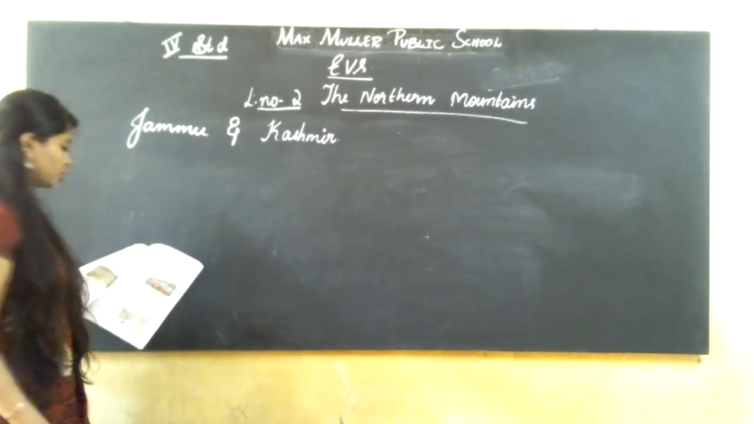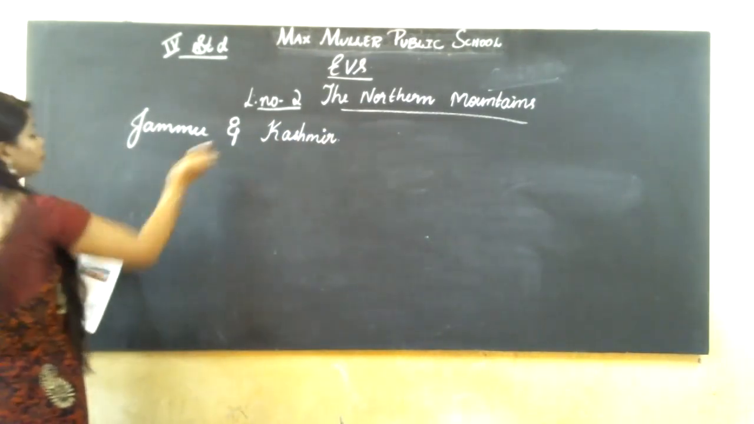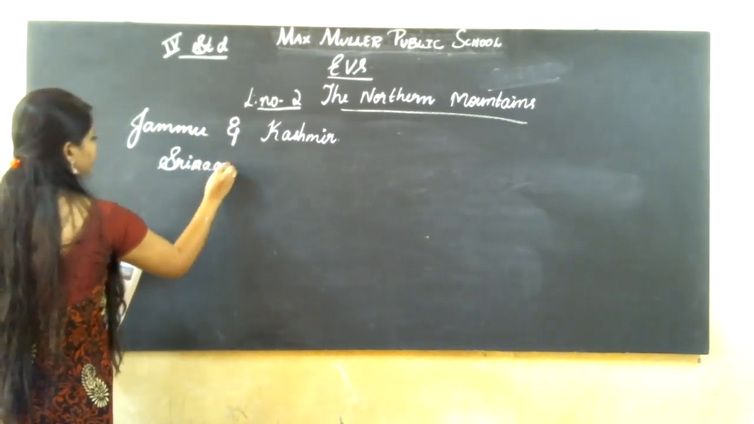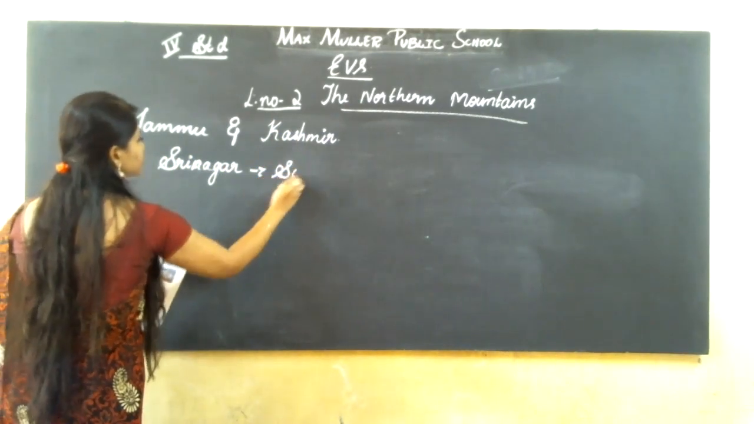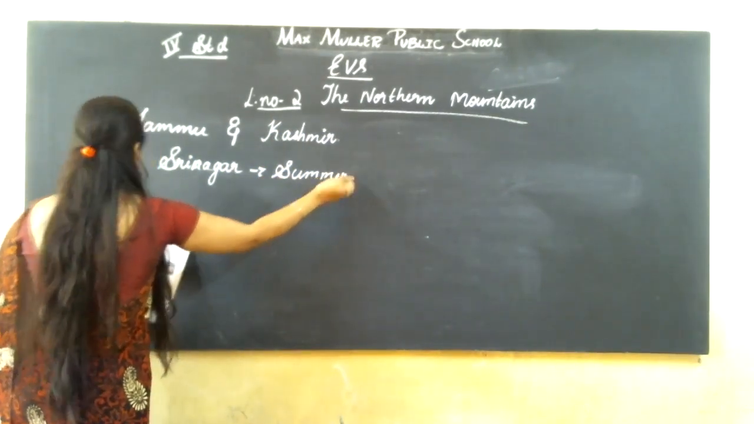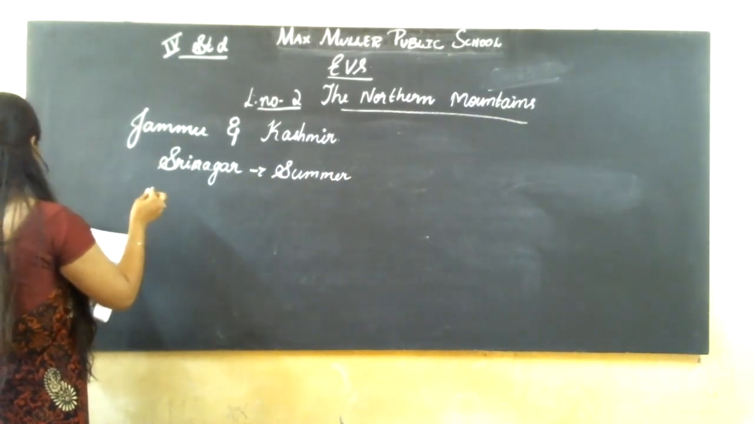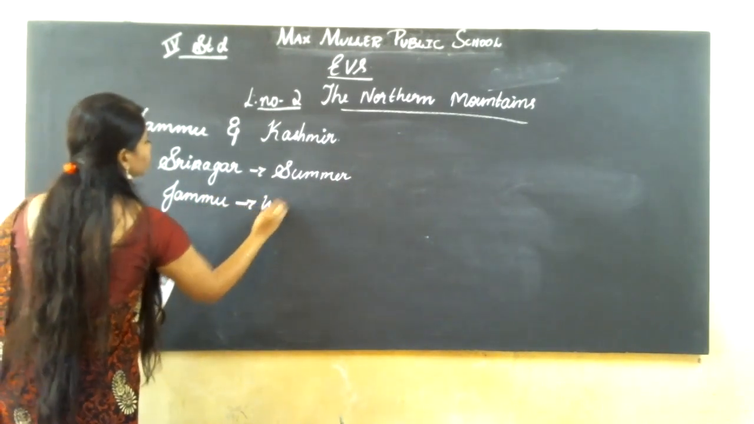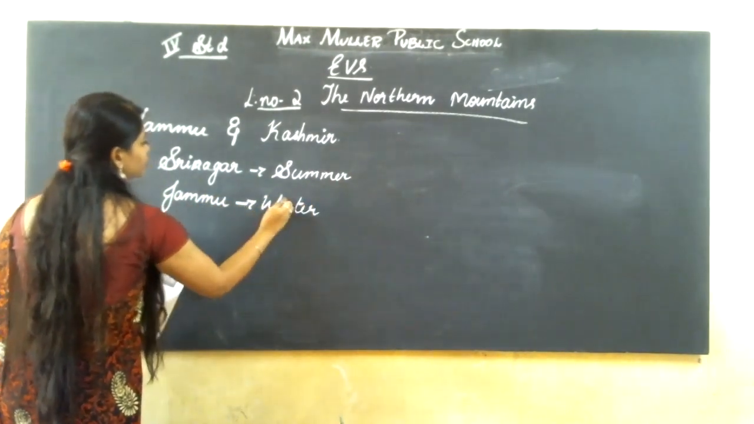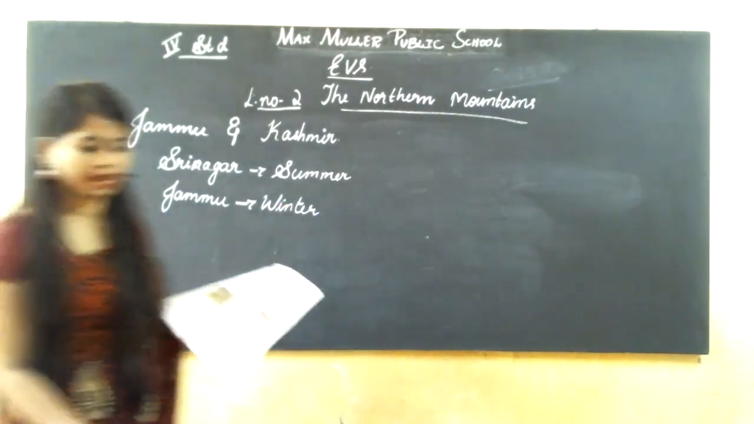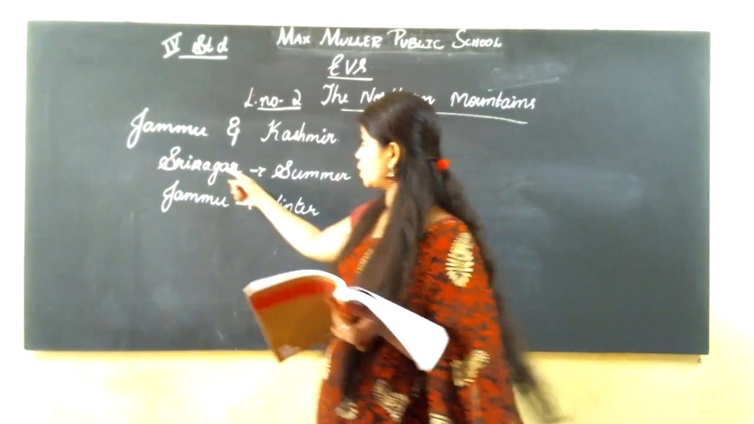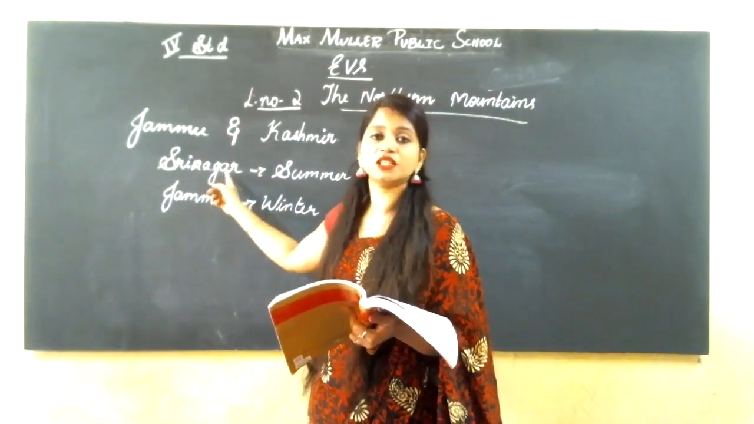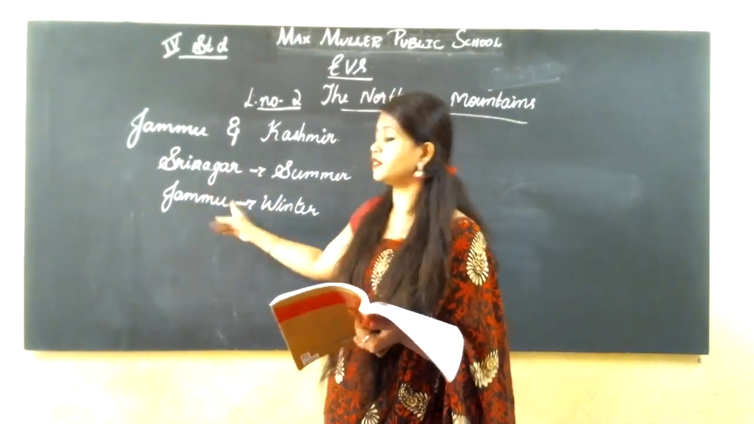Jammu and Kashmir. See here, there are 2 capitals. In this Jammu and Kashmir, there are 2 capitals: Srinagar in summer and Jammu in winter. This state has 2 capitals. These 2 are the capital cities of Jammu and Kashmir. In summer, the capital is Srinagar, and in winter, the capital is Jammu.